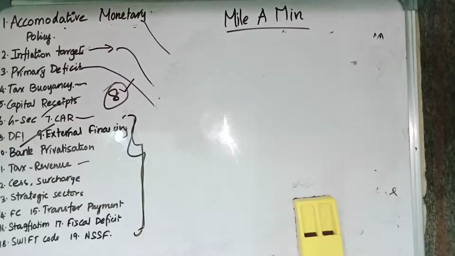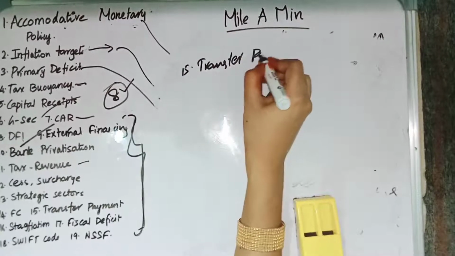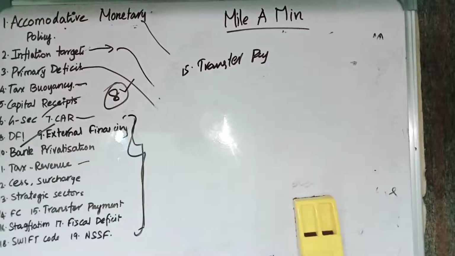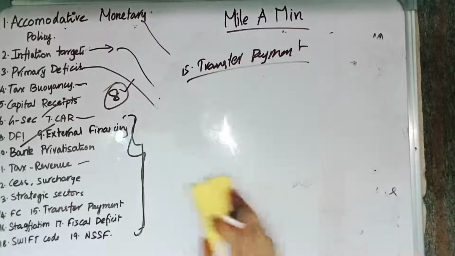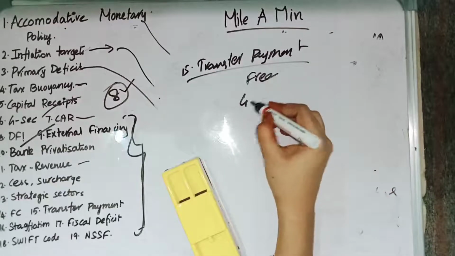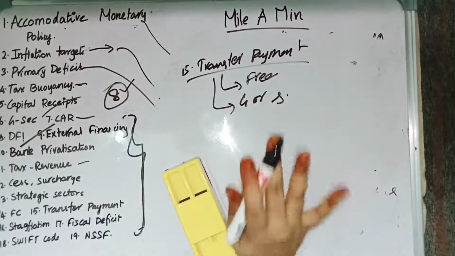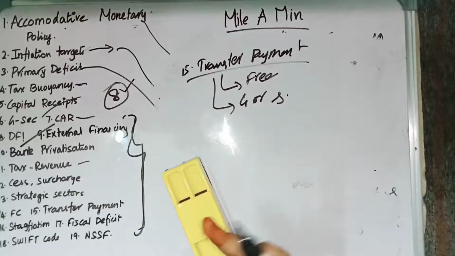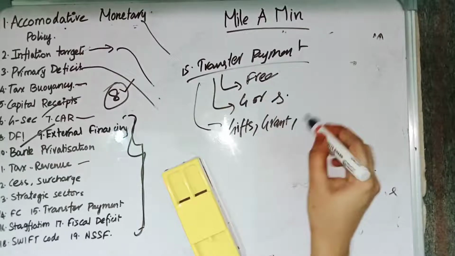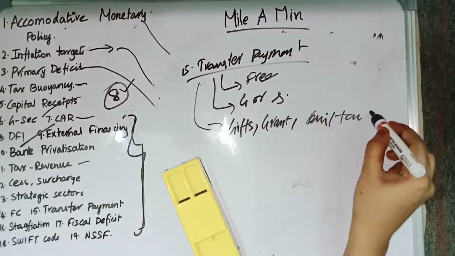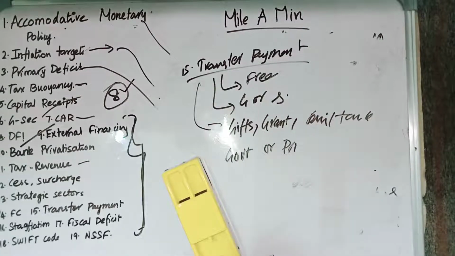Then we have transfer payments. Transfer payments are the payments or receipts which a resident of a country receives for free, without any goods or services in return. That is called a transfer payment. Examples of transfer payments are gifts, remittances and grants. And these transfer payments can be given by the government or by private citizens who are living abroad.